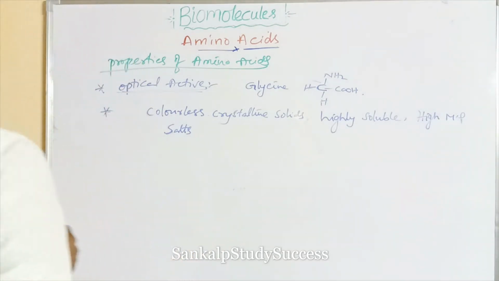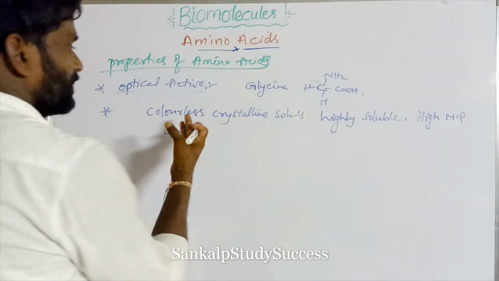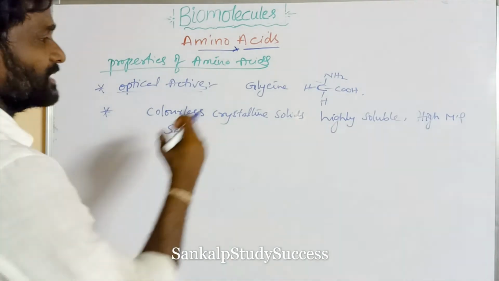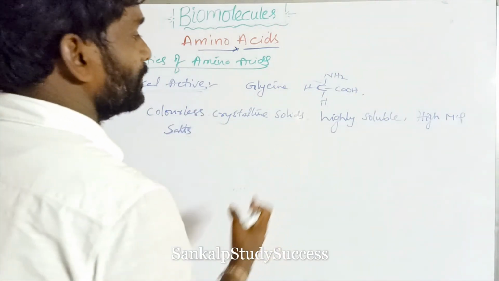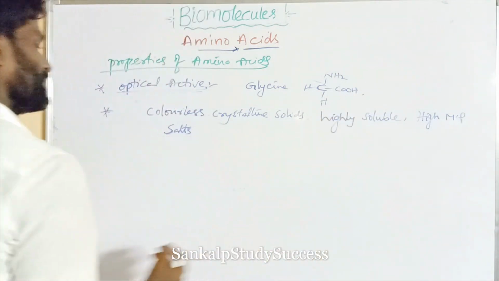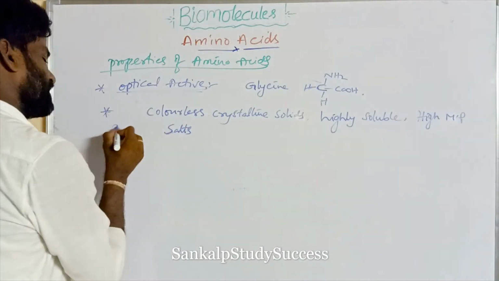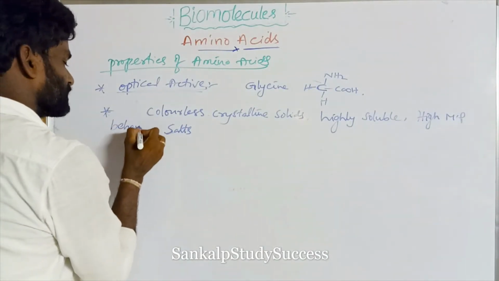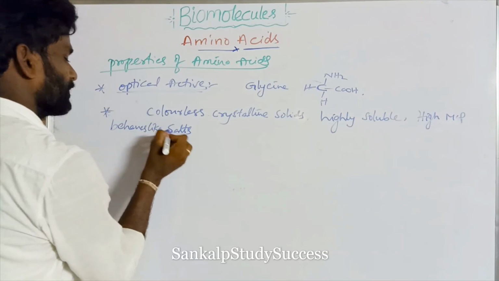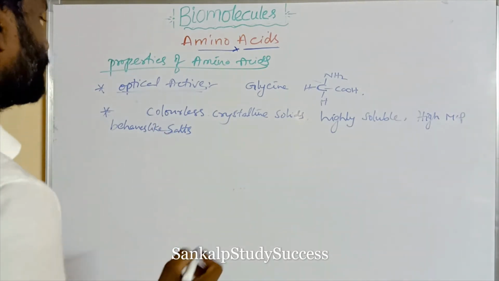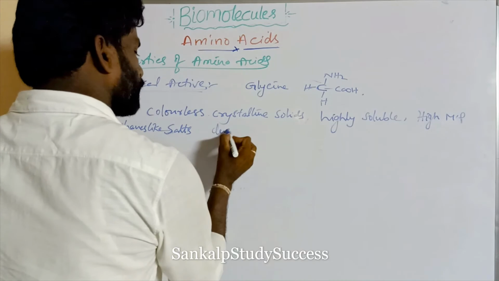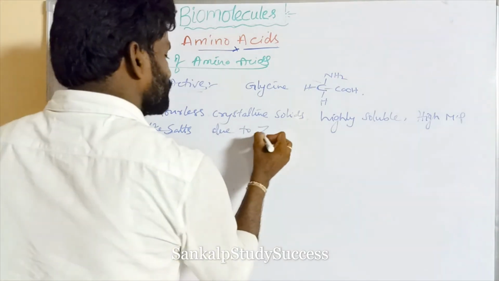Why? These have abnormal properties: colorless crystalline solids, highly soluble, and high melting point. They behave like salts due to Zwitter ion formation.